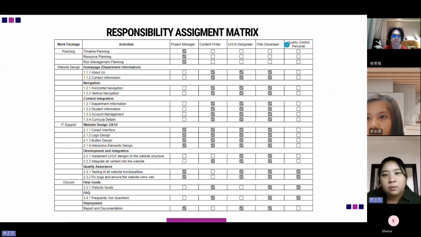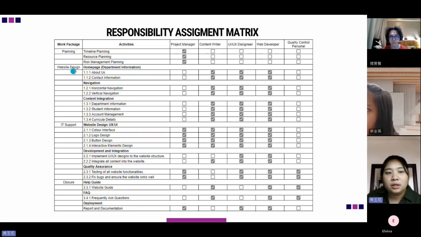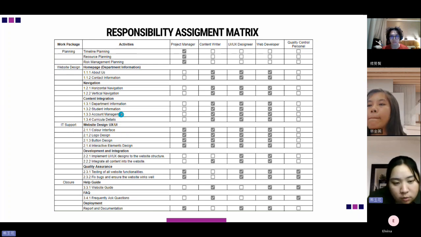So here is the responsibility assignment matrix. From the work package, we divide it into four. The first one is planning. The second one is website design. The third one is IT support, and the last one is closure.